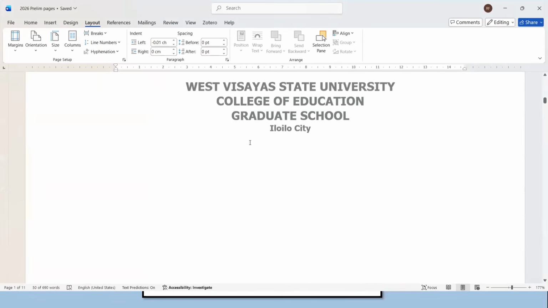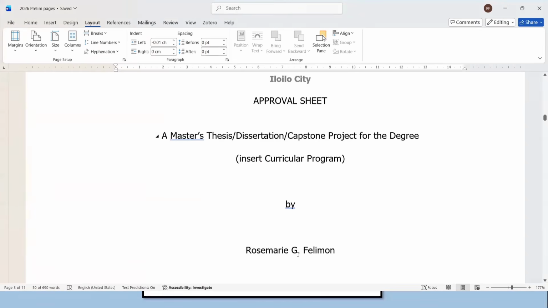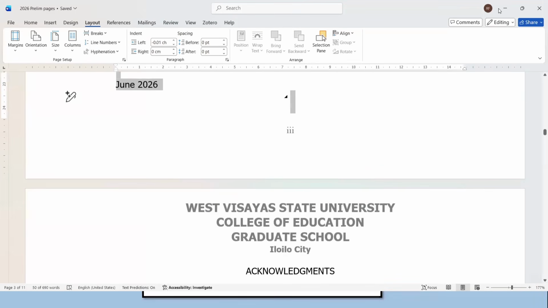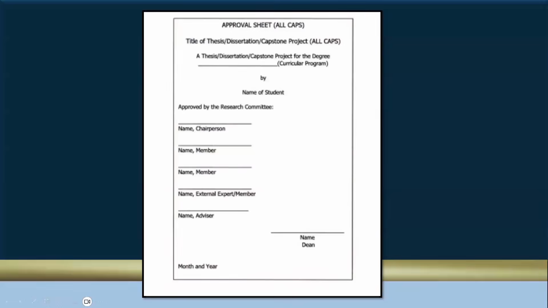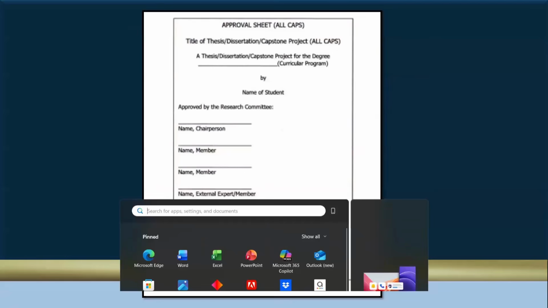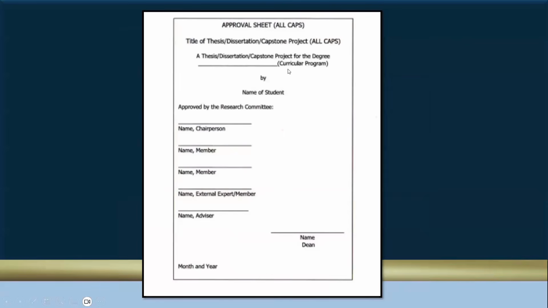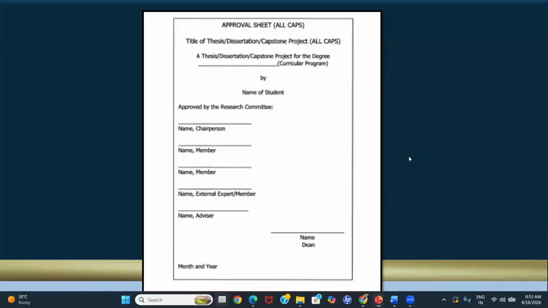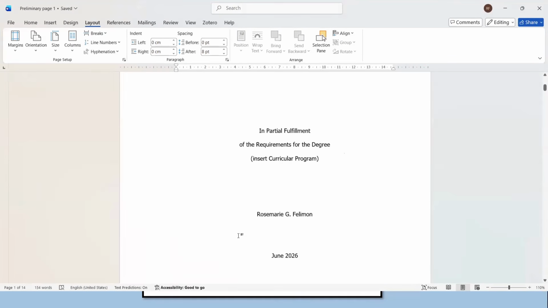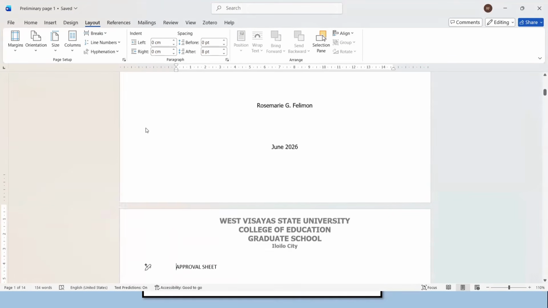Let me copy the texts that I have prepared beforehand to save time. And go to the demo page that I have been working on. I would like to emphasize again that we have month and year here, and that would pertain to the month and year of graduation.